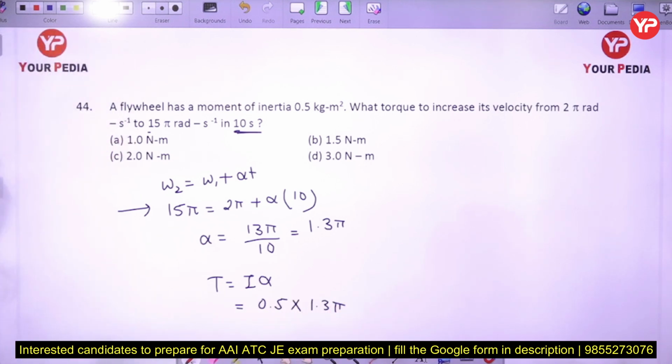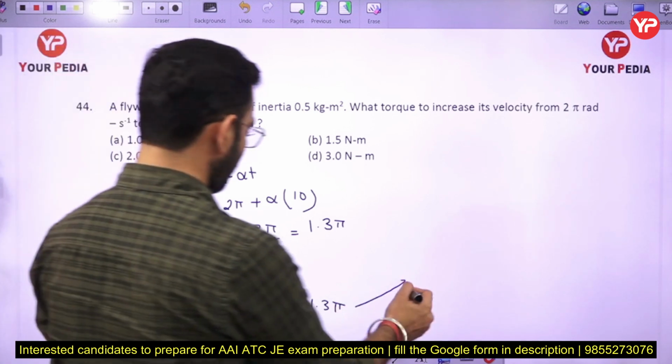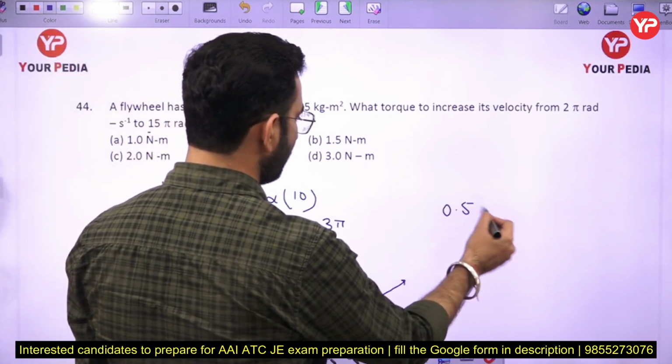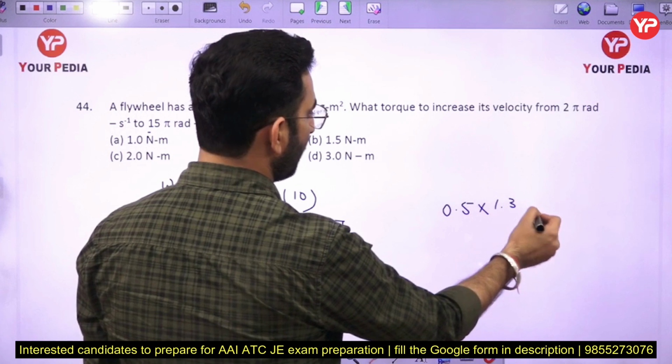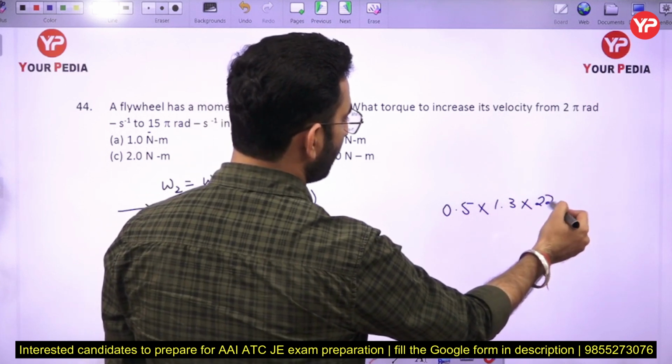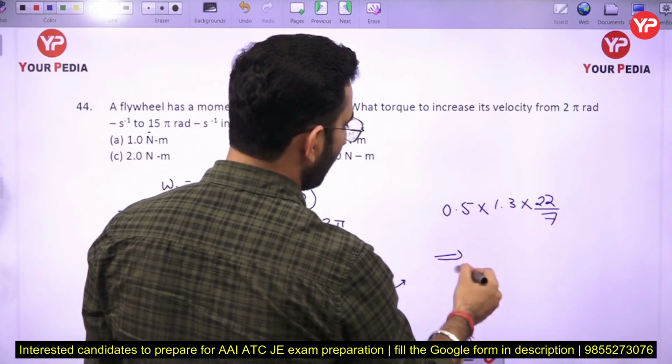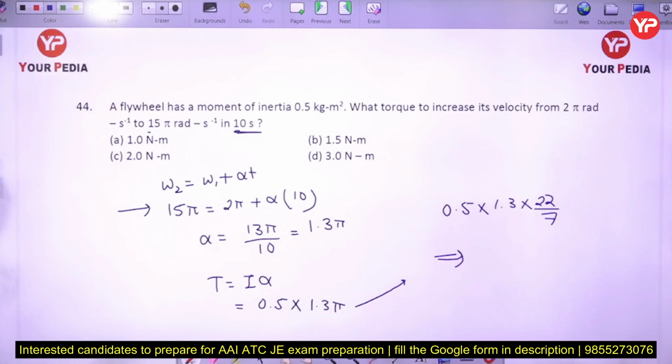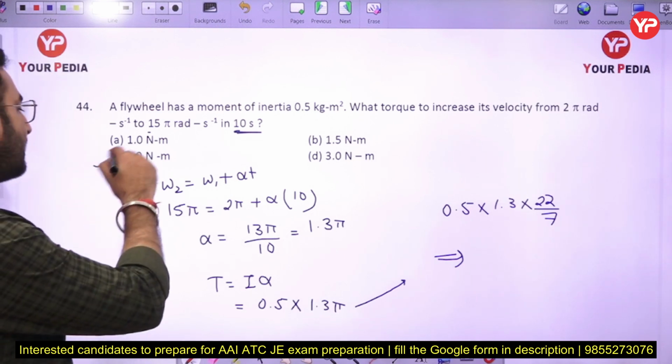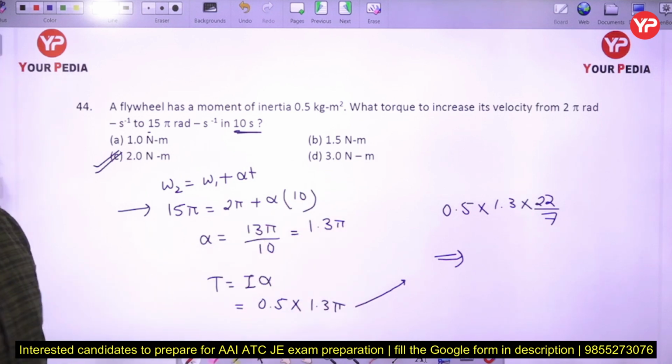Okay, how much answer are you getting? You are getting the answer as 0.5 multiplied by 1.3 multiplied by 22 by 7 here. Okay, so if you just simplify it further you are going to get the final answer here, and the answer is coming out to be 2 Newton per meter. I think it is coming out to be option number C here. Okay, just calculate this value and you will get your final answer.